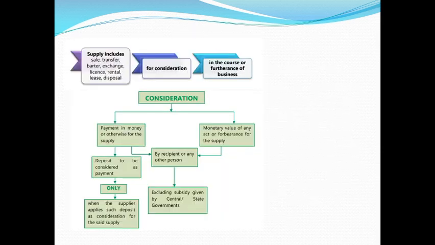Now, what is supply? It includes sale, transfer, barter, exchange, license, rental, lease or disposal for a consideration in the course or furtherance of business. Now, what is a consideration? It can be payment in money or money's worth, or the monetary value of any act of doing or forbearing an activity. It can be by the recipient or by any other person, but a subsidy given by the central or state government is excluded. A deposit will be considered a payment when the supplier applies such deposit as consideration for the said transaction. So this is your brief recapitulation.